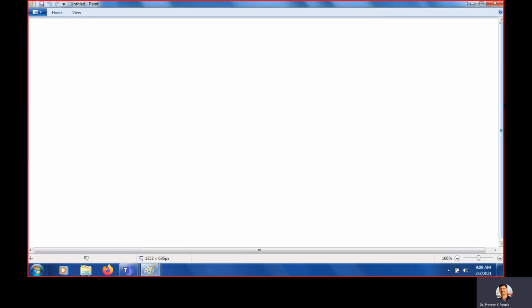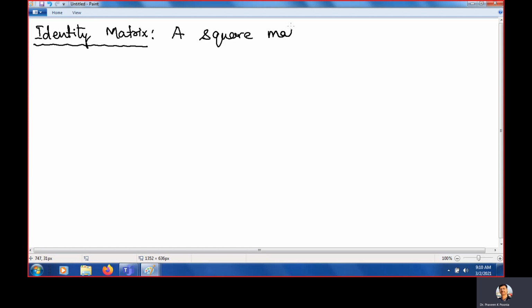Now the same type of definition we are moving to is the identity matrix. What is an identity matrix? An identity matrix means a square matrix. This definition is very, very important for matrices because almost everywhere we use it.